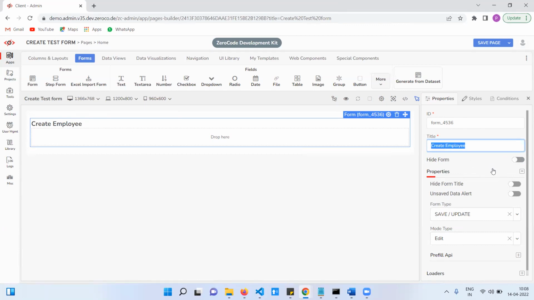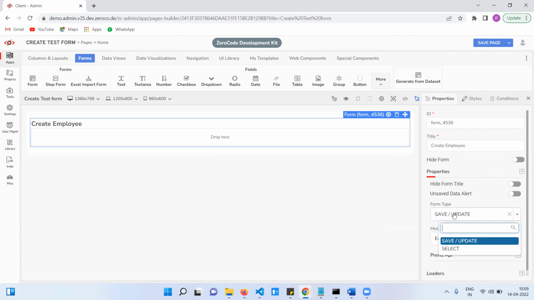Next, unsaved data. That means suppose you fill some sample data in the form, but you didn't save. If you click on other sections at that time, it shows an alert that you need to save. And form type, we have save, update, or select.